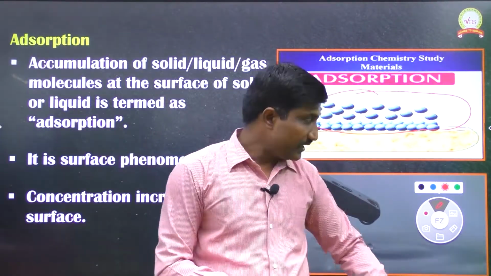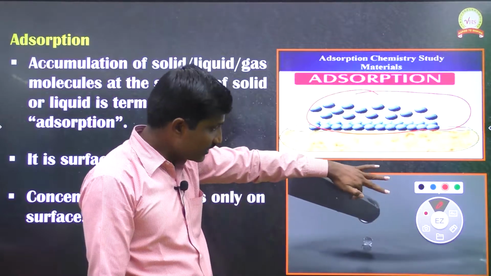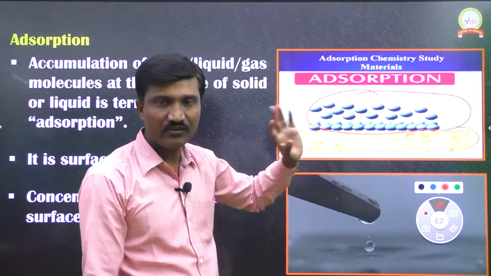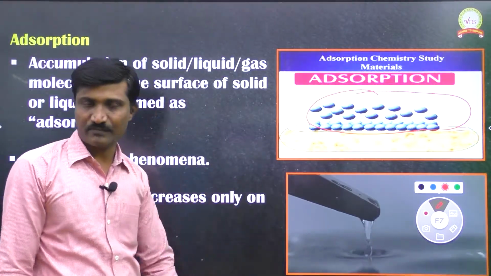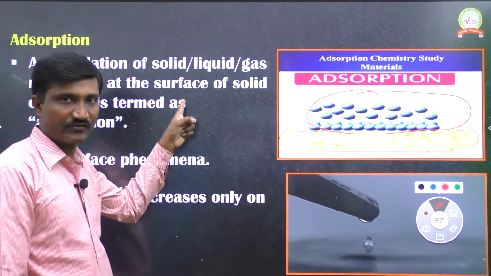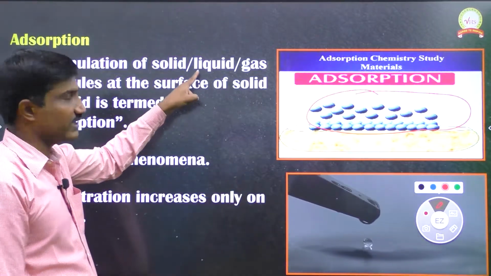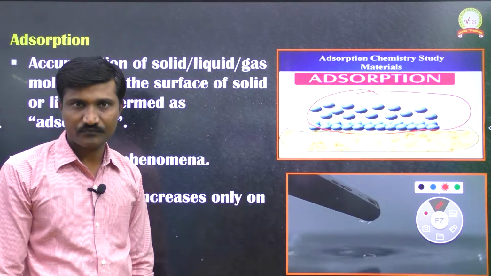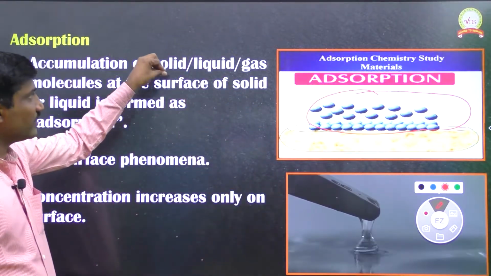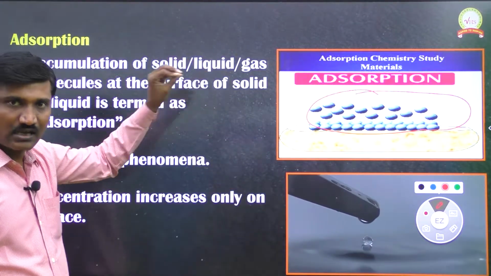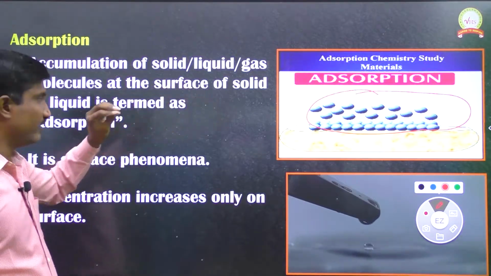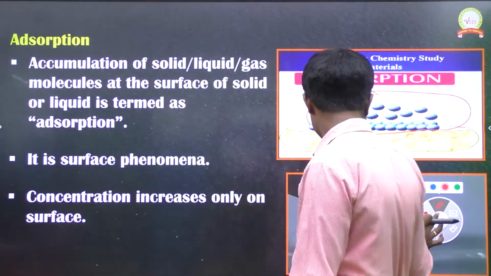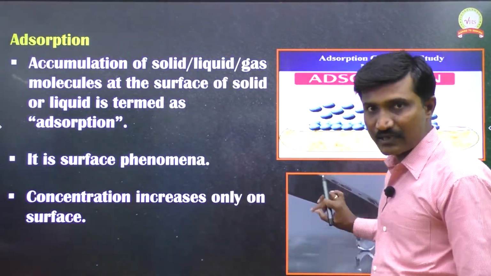Okay. In this example, during the flowing time, these water molecules are adsorbing on the surface of that plastic stick. That plastic stick is a solid, providing the surface, and the water droplets are a liquid. So that liquid is accumulating on the solid surface. So the process of accumulation of a solid or liquid or gas on the surface of a solid we are calling adsorption. These two we can say are examples of the adsorption process.